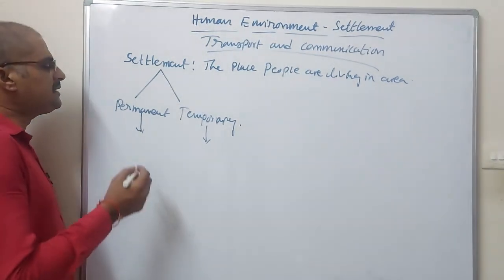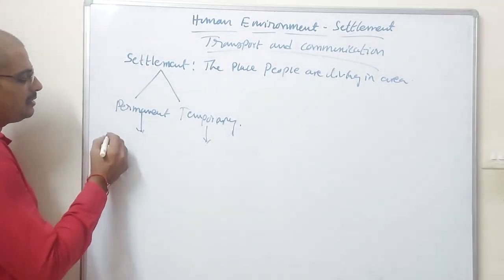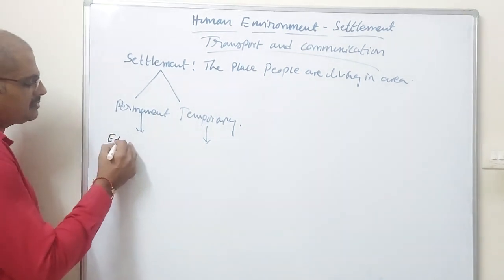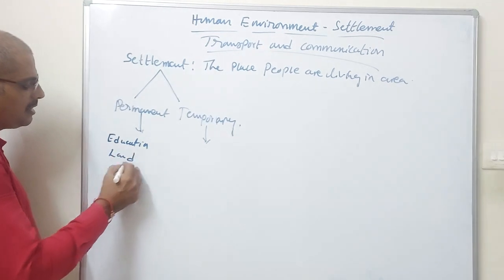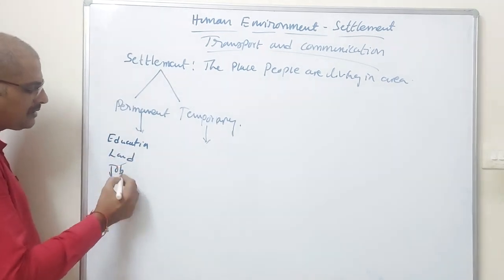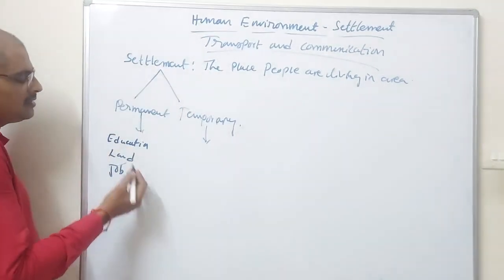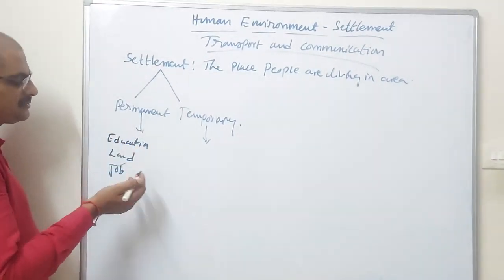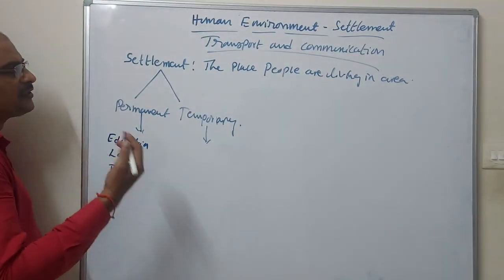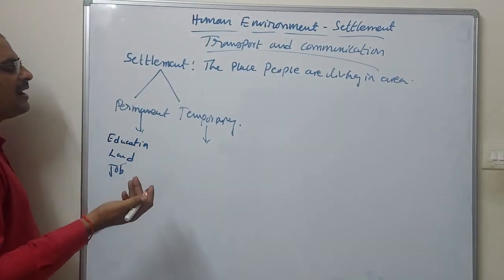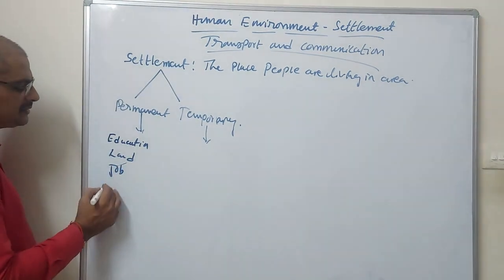In a permanent settlement, people settle in one place for education, land, or a job, that means employment. Otherwise, their forefathers, fathers, and grandfathers were all settled in one place by birth.